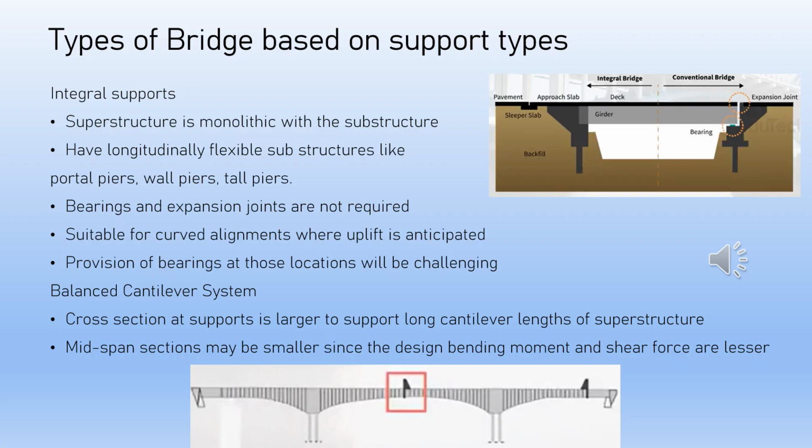The superstructure is mostly made of pre-stressed concrete, though RCC is also rarely used. Bearings may be used in the case of continuous bridge or may not be used as in the case of integral bridge. Rigid frame, partially articulated with hinges, or articulated with suspended span arrangements may be adopted, even though rigid frame type is the most commonly adopted system.